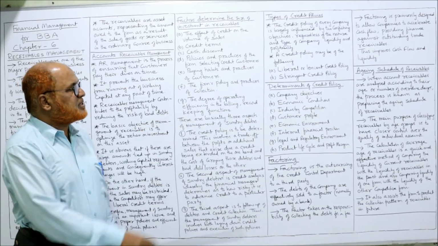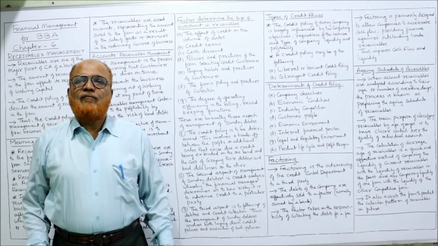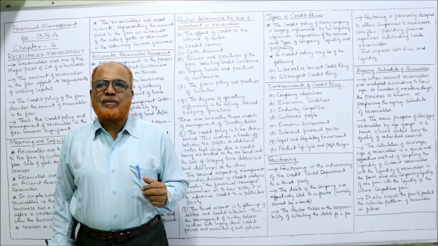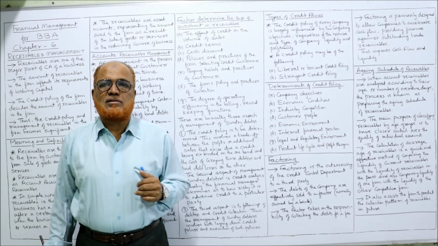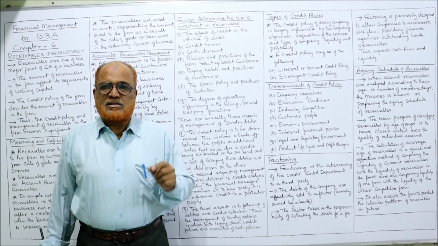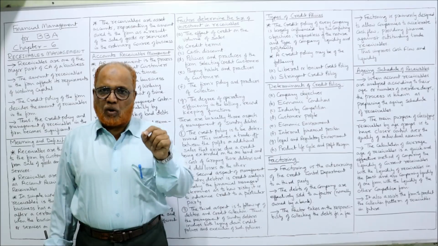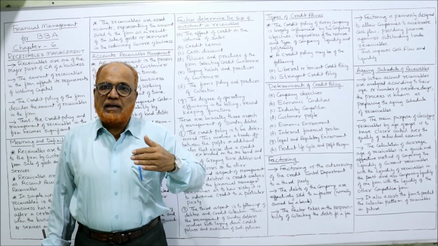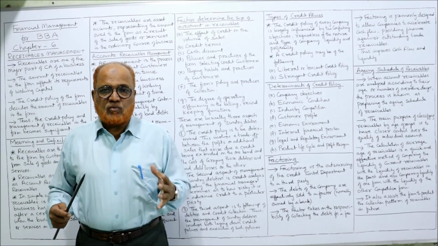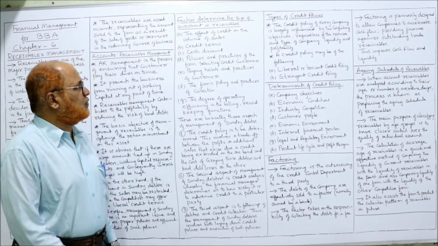Policies and practice of firms selecting credit customers. We cannot follow the same credit policy on every customer. We have to analyze the customers because we have different types of customers. Some are regular customers, prompt customers, some are delaying customers. So we have to analyze what is the nature of customers we have.